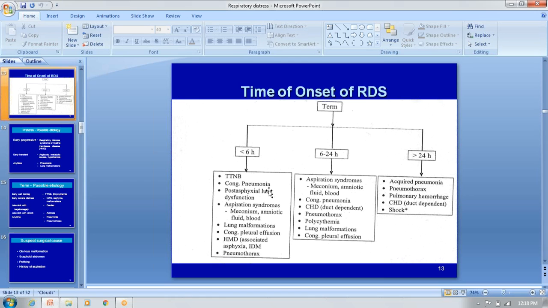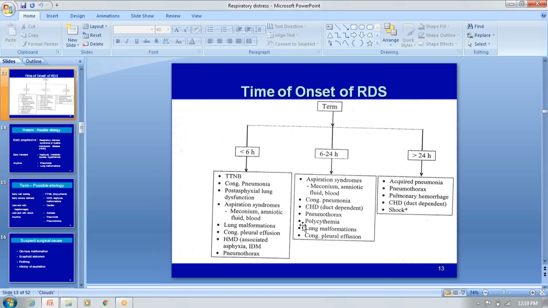Then congenital pleural effusion is very rare, but it can occur even in a newborn. Also, associated with an infant of a diabetic mother, don't forget secondary hyaline membrane disease, because when the mother has diabetes, there is a defect in the synthesis of surfactant in these babies. That's why you call it secondary hyaline membrane disease.